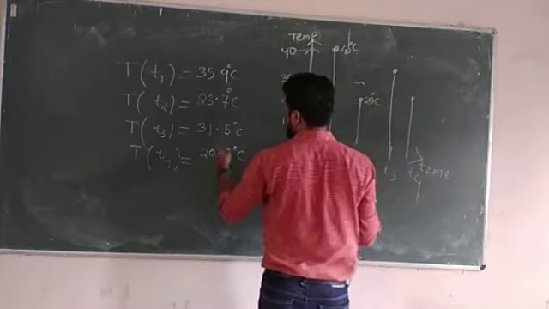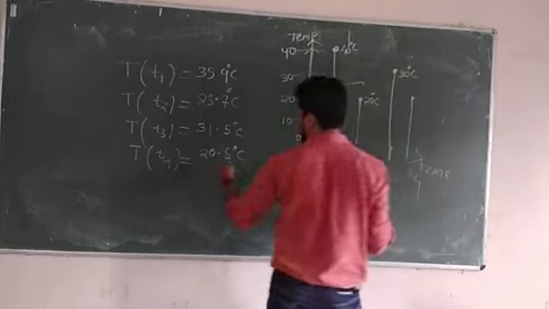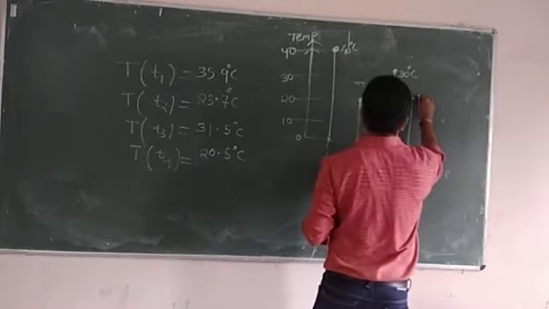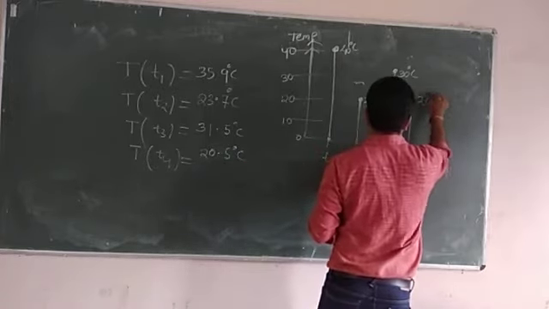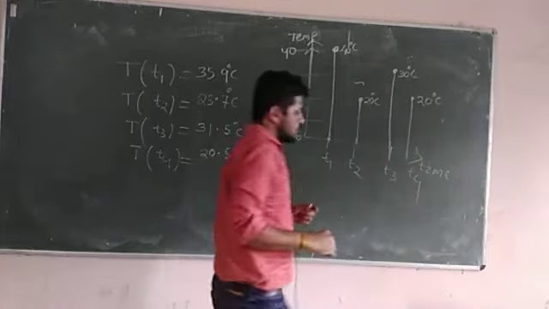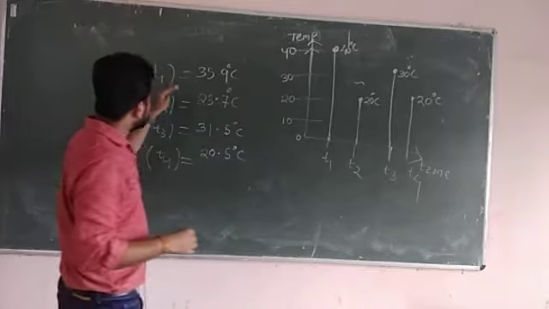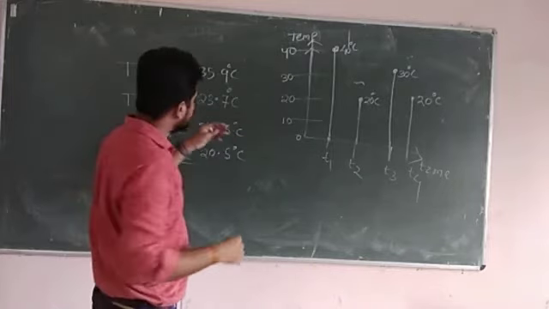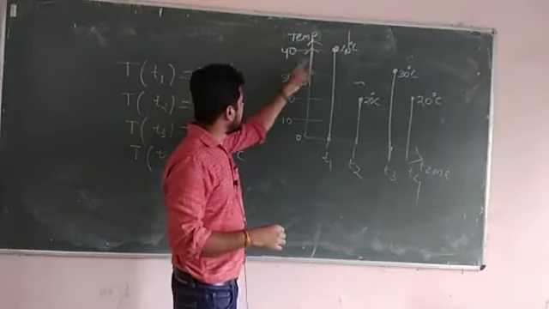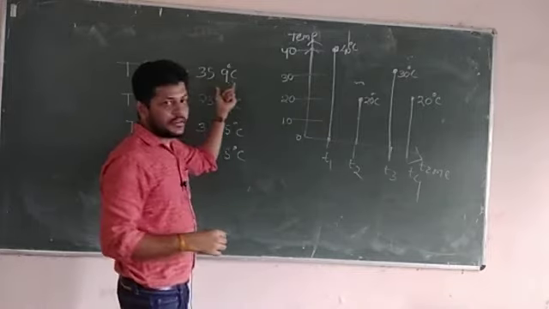At T3 the temperature is 30 degree Celsius, and at T4 the temperature is again 20 degree Celsius. So from this we can see that there is an error. In this case the error is 40 minus 35.9 degree Celsius.